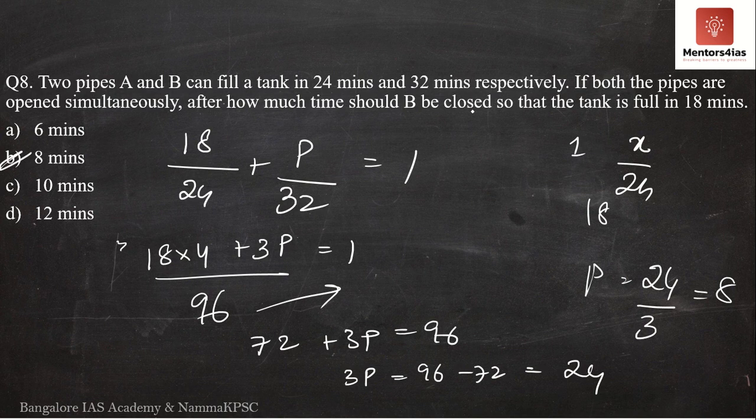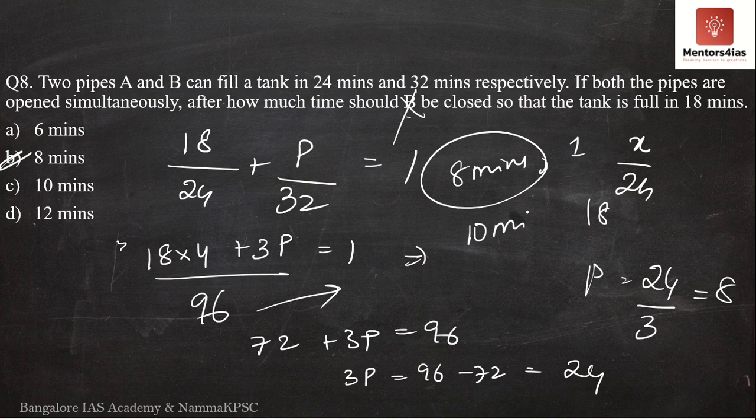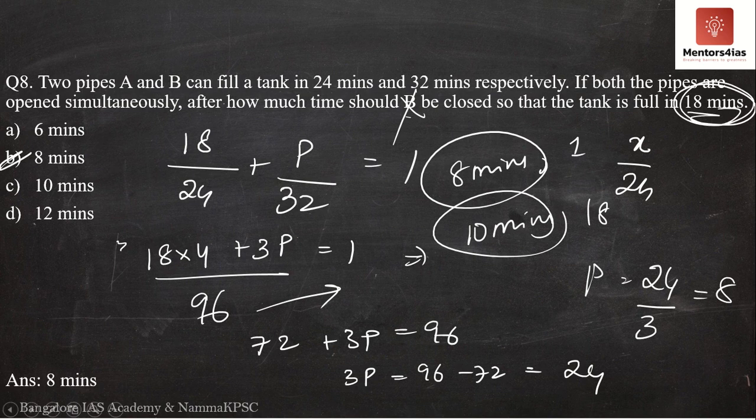So, tap B remains open only for 8 minutes. After 8 minutes, tap B is closed. It is shut down. And A continues to fill the tank for another 10 minutes. Therefore, it is filled in a total of 18 minutes. Therefore, the correct answer is 8 minutes. Now after this, you do have a few practice questions. Please do try to solve the practice questions.